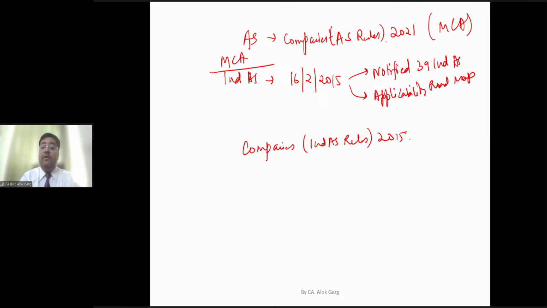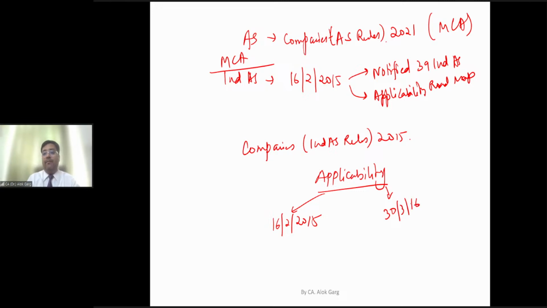MCA has two notifications relating to applicability. One is dated 16 February 2015. The second one is dated 30th March 2016. The 16 February 2015 notification is applicable to companies except NBFC, and the 30th March 2016 notification is applicable to NBFC companies.